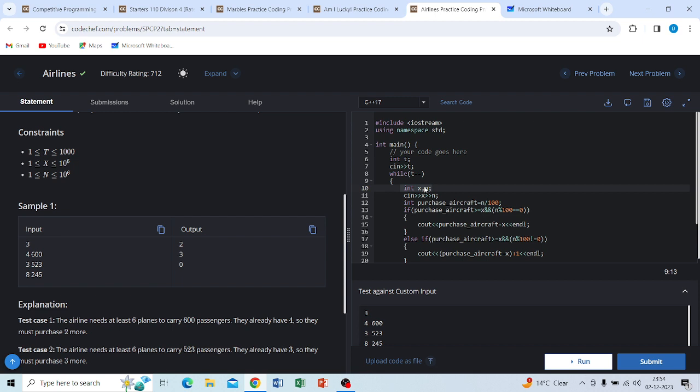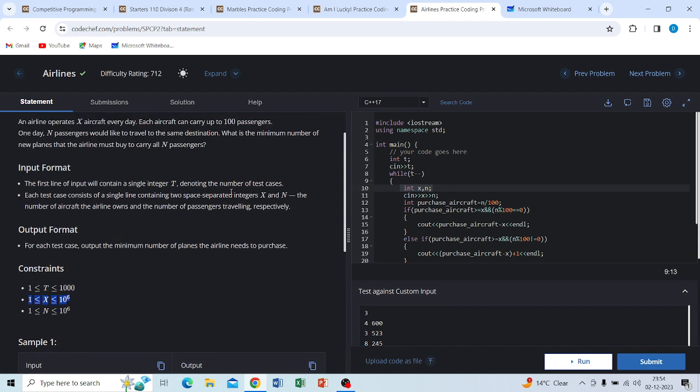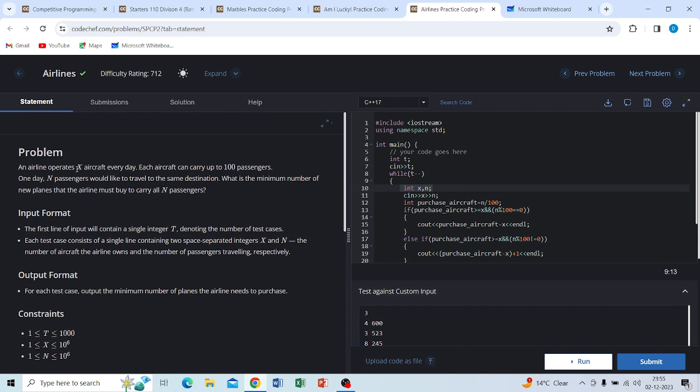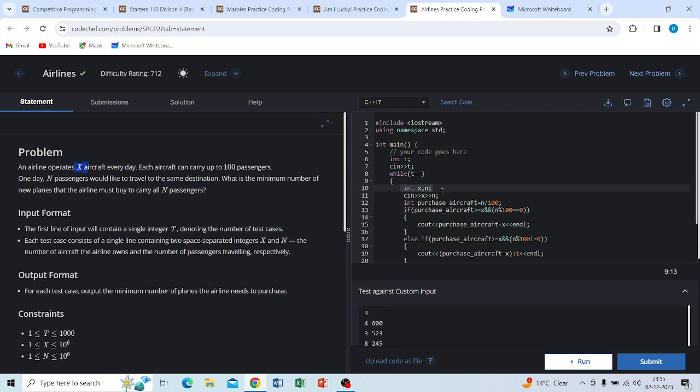In each test case, x is the aircraft and n is the number of passengers. So how do we get the number of purchased aircraft? We define n divided by 100.